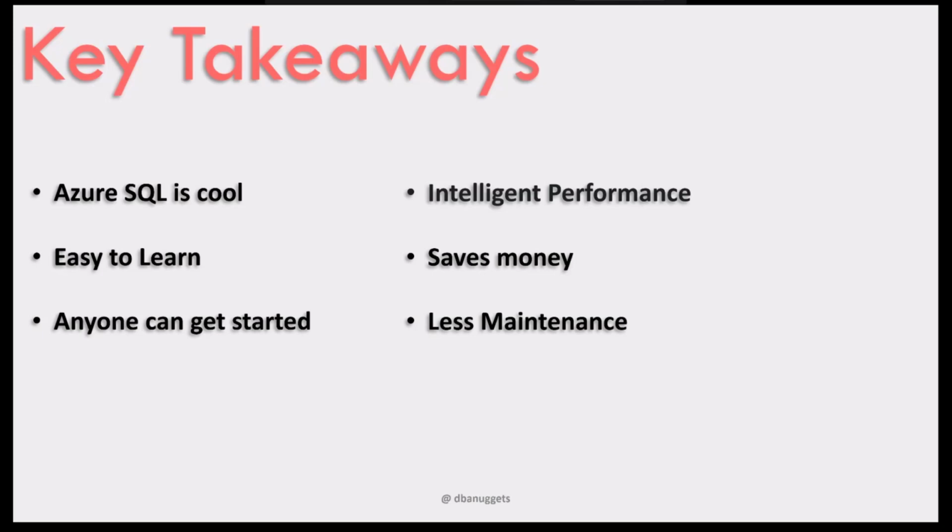And intelligent performance, as I said, the automatic tuning kind of options that are especially available for Azure SQL database that we can use. And there is also the query store feature that we can use for checking performance and slow running queries, why your queries are running slow. Query store also comes under the intelligent performance features, and it will save a lot of money because you do not have to buy any physical hardware, right? And there is less maintenance when compared with SQL Server on premise, right?